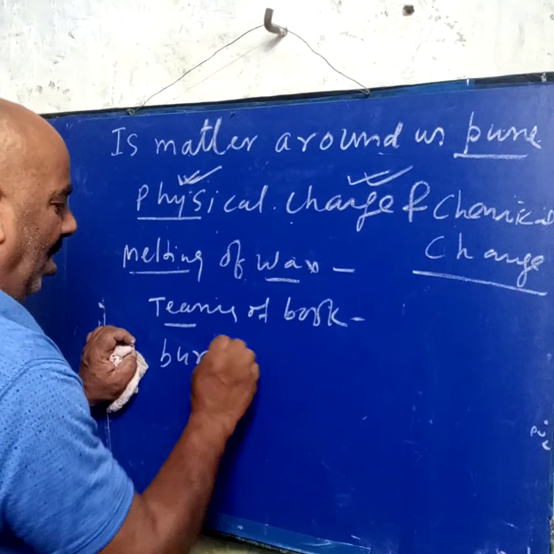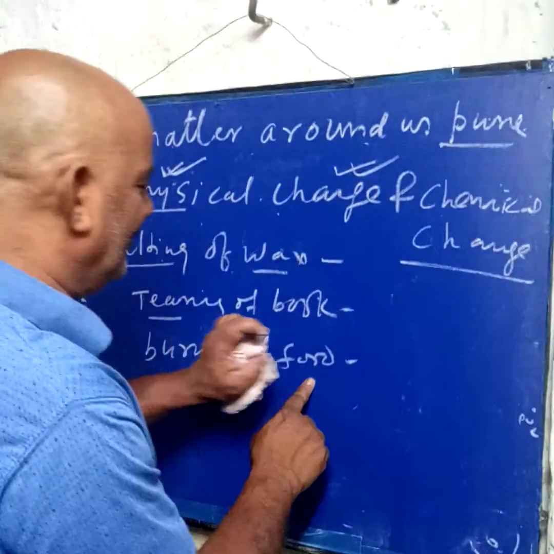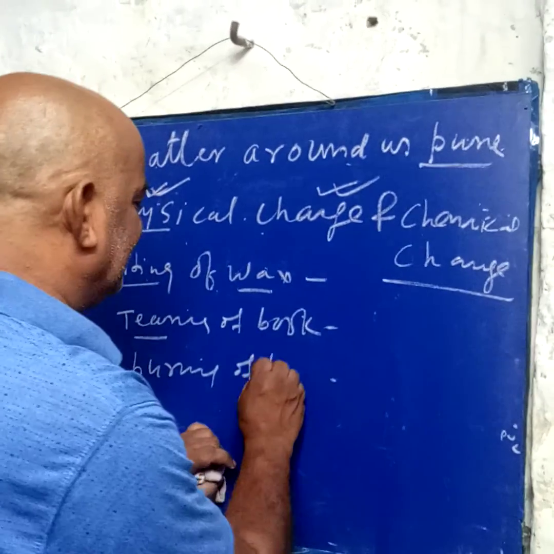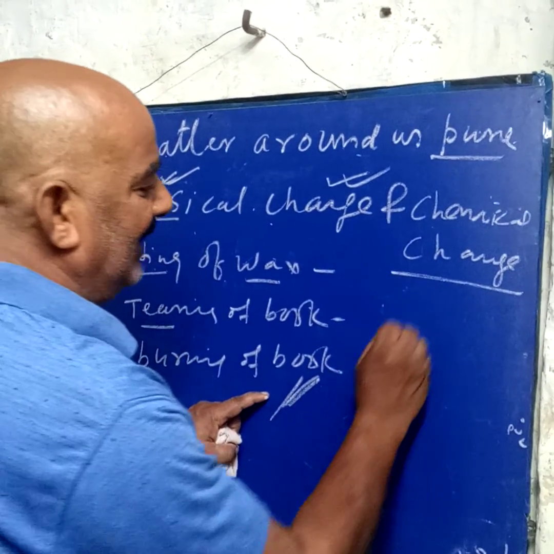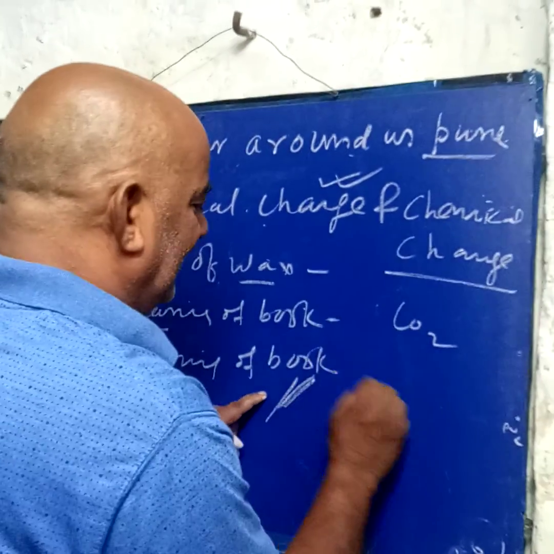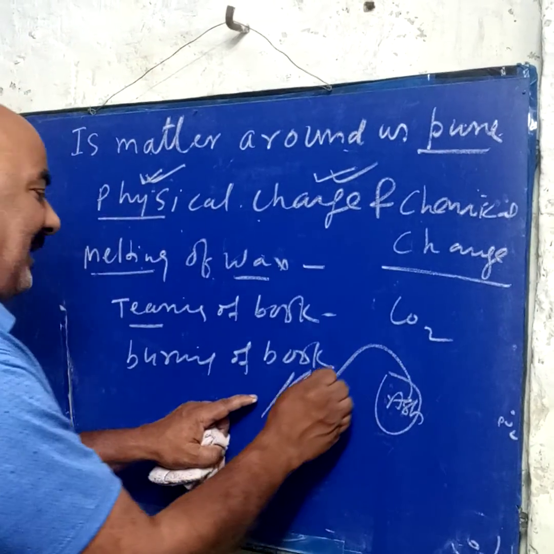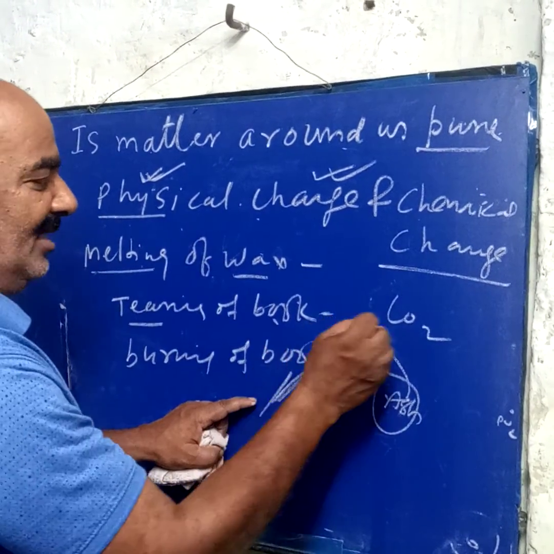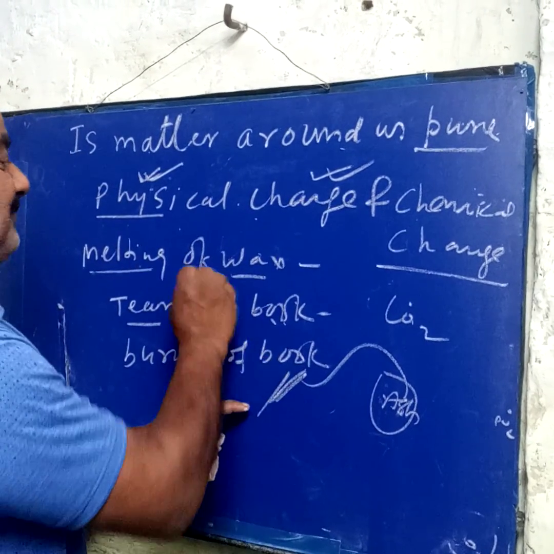Burning of food is a chemical change. Burning of a book is a chemical change. Why? Because when we burn the book, carbon dioxide is formed and some ash is left. This ash we cannot change back into the book, and the carbon dioxide will not make the book. That's why it is a permanent change, which means it is a chemical change.